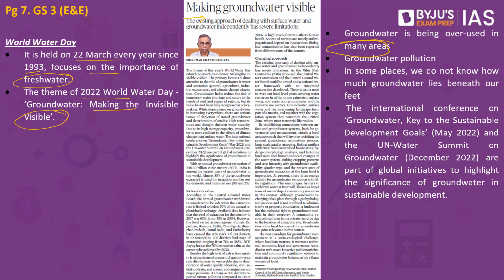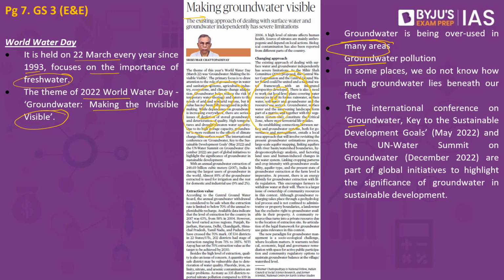The second major problem is groundwater pollution. The third issue is we do not know how much groundwater is present in a particular area. Let's say we have one area A. Let's take another example, area B. Will it be the same when it comes to groundwater concentration? Not necessarily. So ideally, what we should be able to develop is an understanding of how much groundwater is present in area A, how much in area B, and how it is being utilized, which we are not knowing. So identifying how much groundwater is present in an area is also a key resource when it comes to sustainable management.